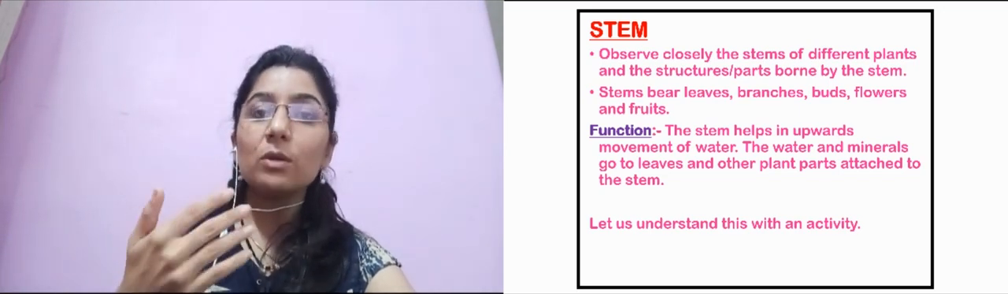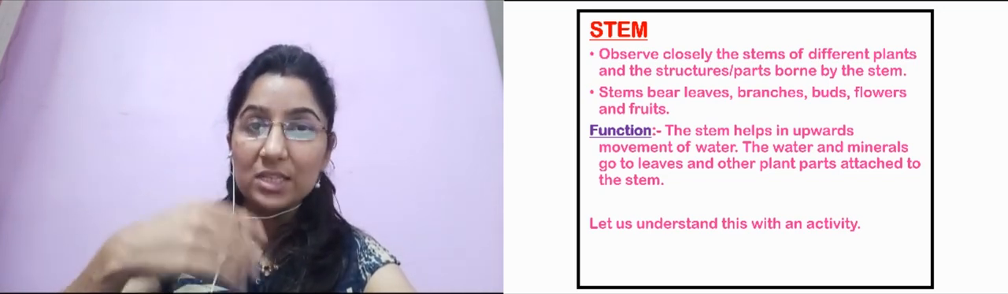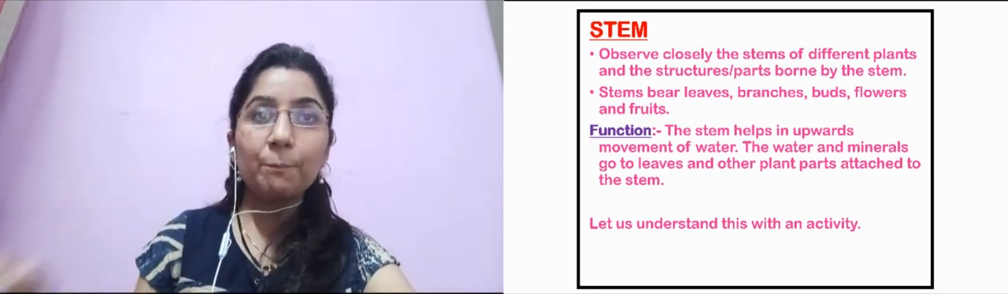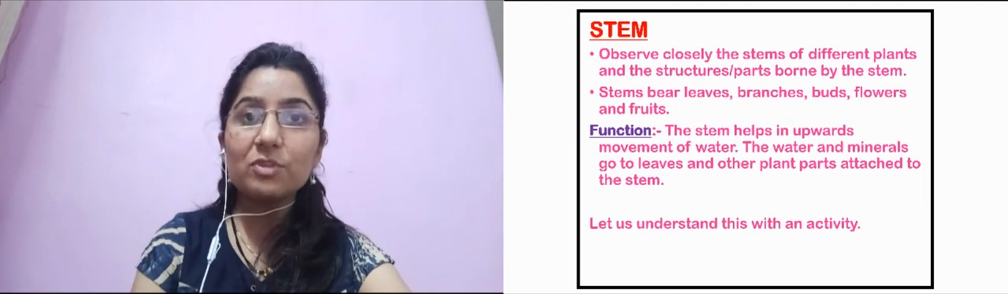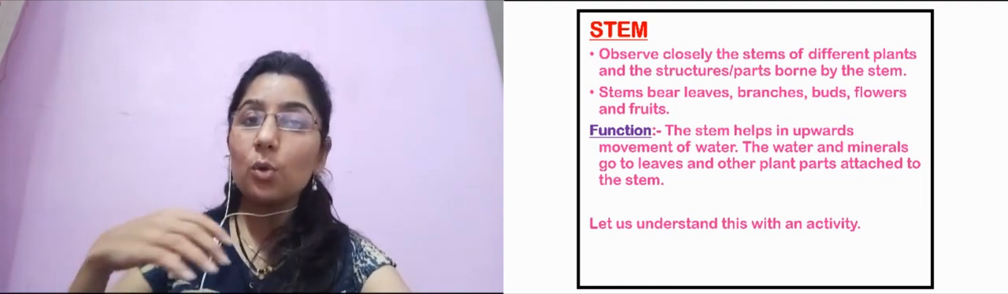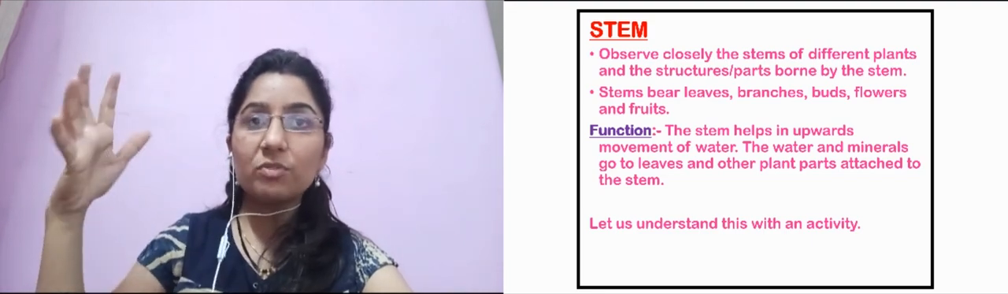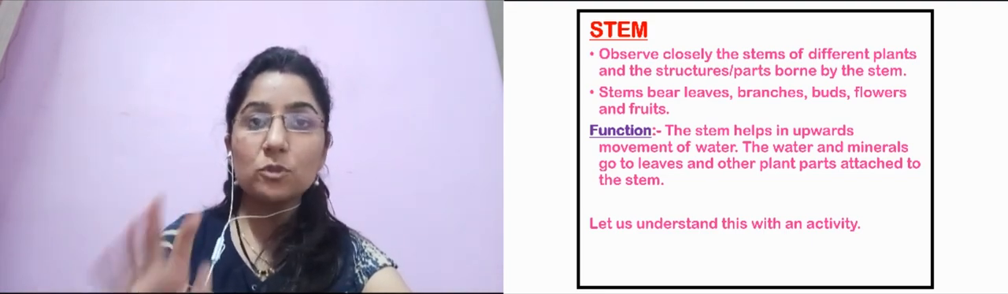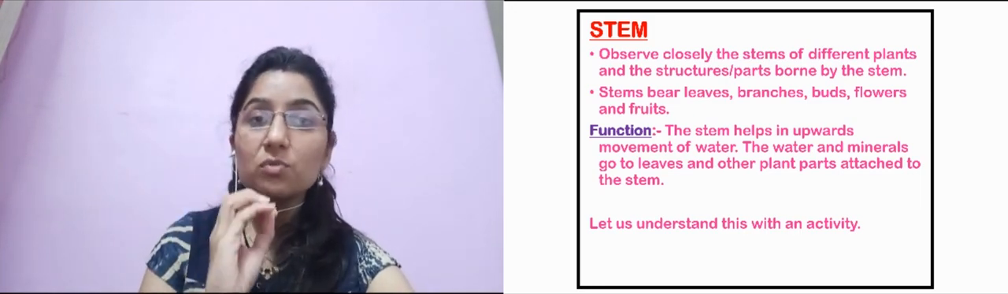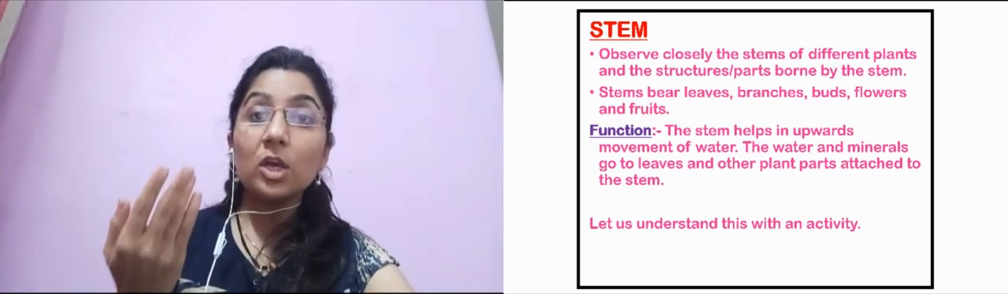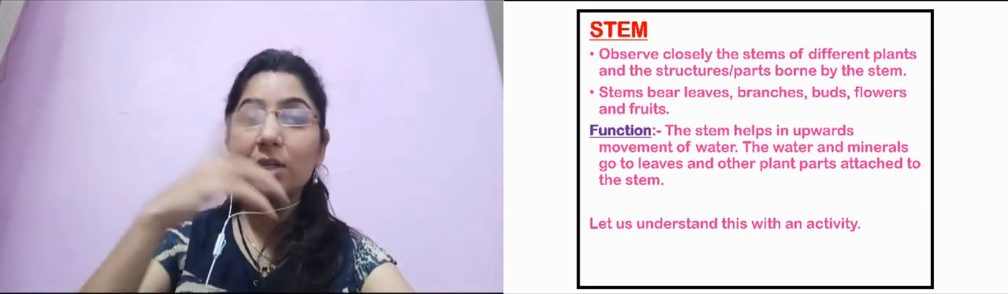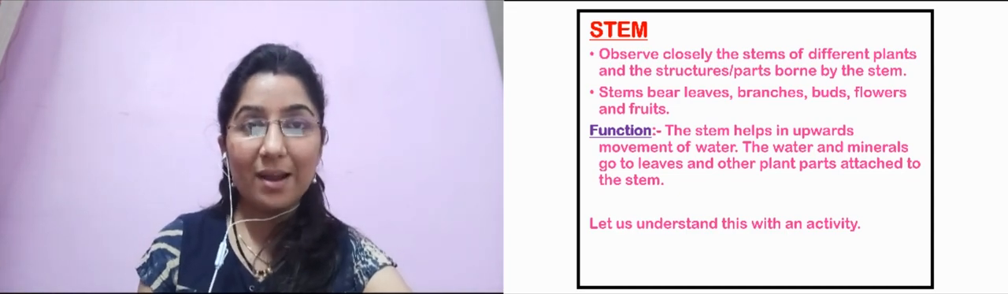So what will the stem do? The stem will transport the water upward, and of course the minerals which are present in the soil. The water and minerals go to the leaves and other parts of the plant, which are attached to the stem. So the stem mainly does the function of transportation. It is very important that it transfers the food and all the necessary material which are needed to all the other parts of the plant, right?